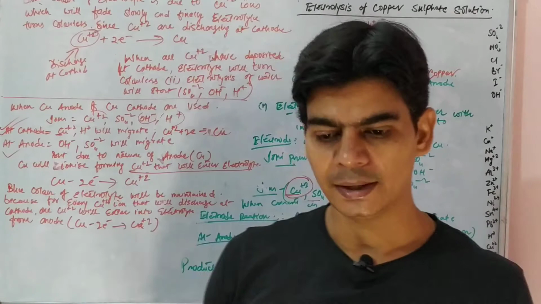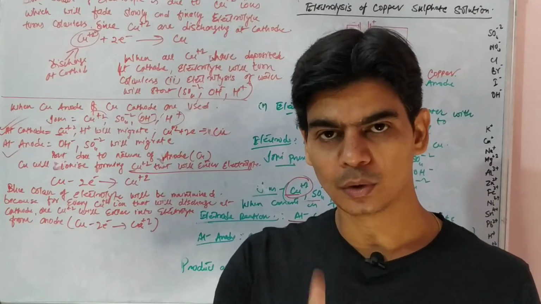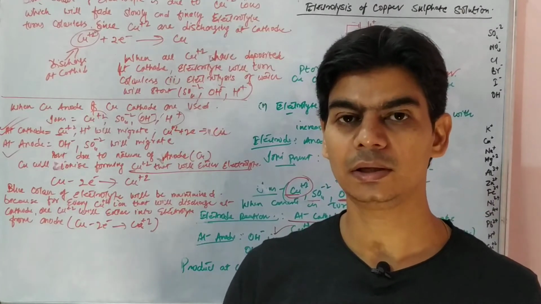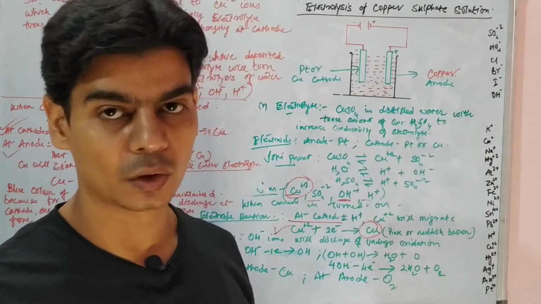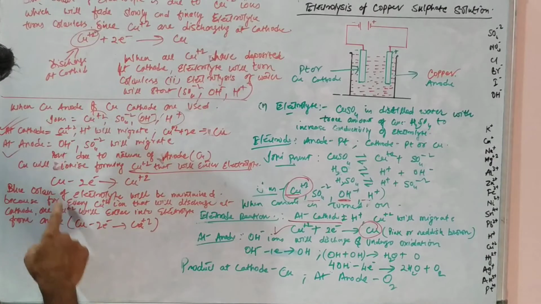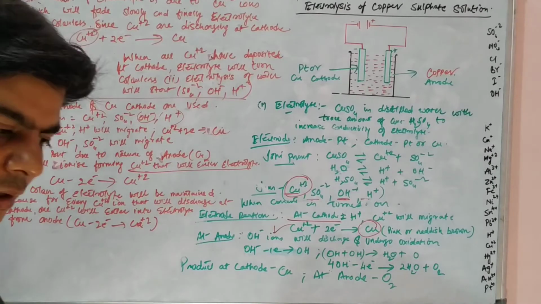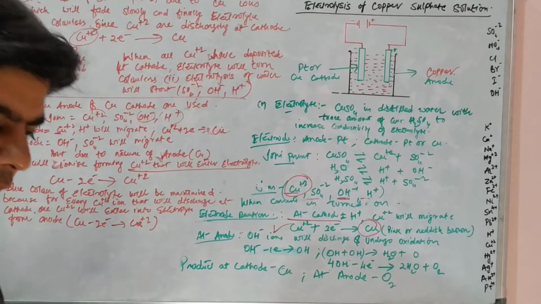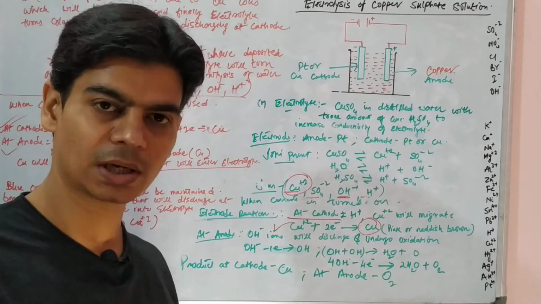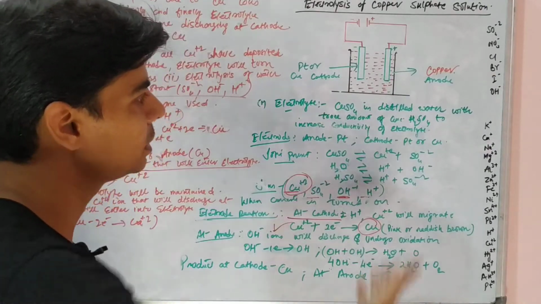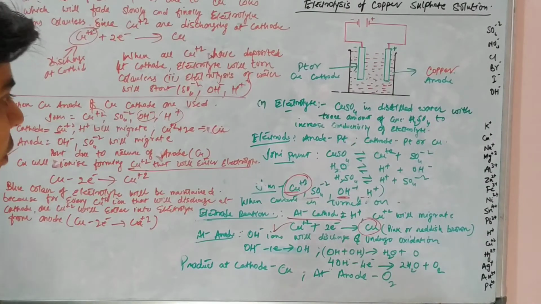Now the second thing that we need to consider here is, since the anode is ionizing, since the anode has entered into a chemical reaction in this electrolysis, we say the anode will slowly get consumed. The anode is getting consumed in this case, so we have to replace this anode periodically, right? Why? Because the anode is ionizing and slowly entering into the electrolyte in the form of copper ions, and the time will come, you will observe that this rod of anode will start becoming thin slowly, right? Why? Because the copper anode is ionizing and entering into the electrolyte in the form of copper ions.